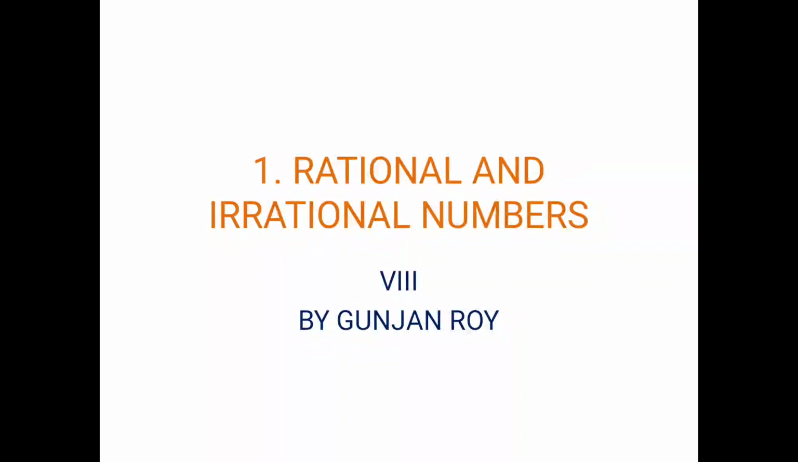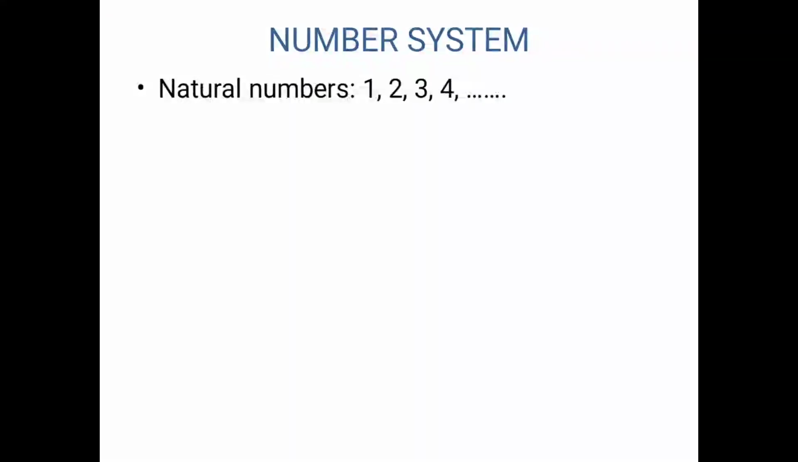Today we are going to see chapter 1, Rational and Irrational Numbers, of Standard 8. First we are going to see what is number system. You studied in your kindergarten 1, 2, 3, 4. These numbers are nothing but natural numbers. So natural numbers are nothing but 1, 2, 3, 4, and so on.